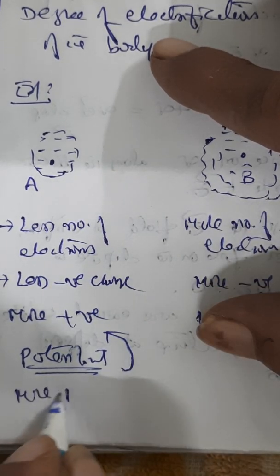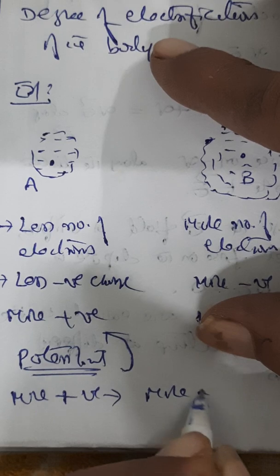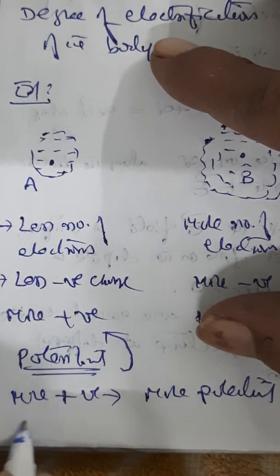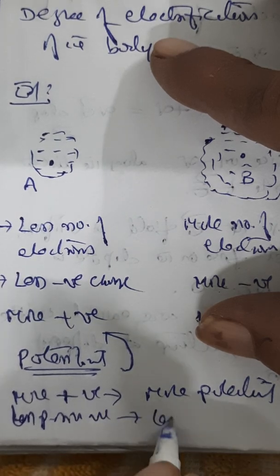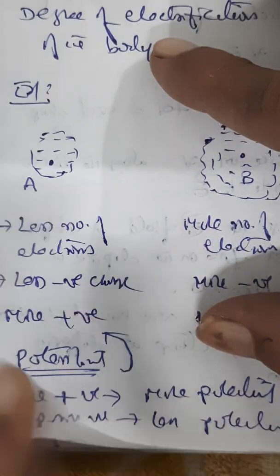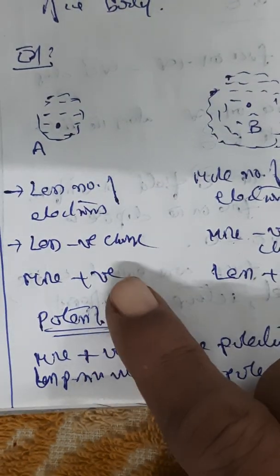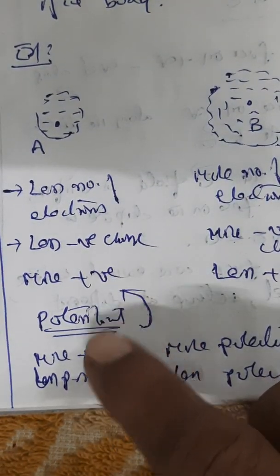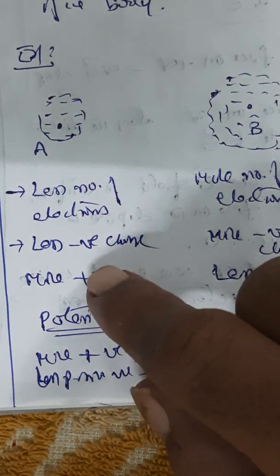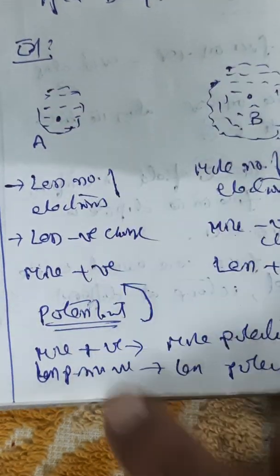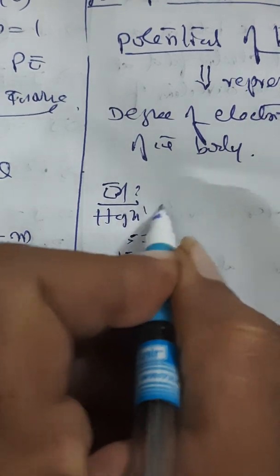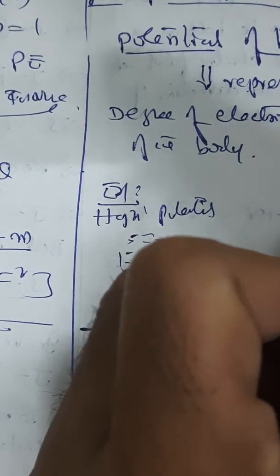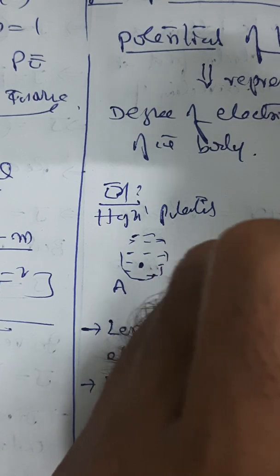So more positive means more potential. Less positive means less potential. Got the point? So the positive charge here represents the potential concept. So here, because there is more positive, that means it is high potential. This is low potential. So therefore, in the diagram we can say it has got high potential. This has got low potential.